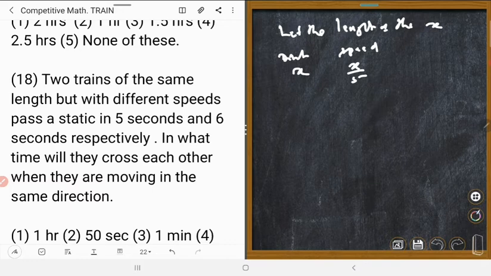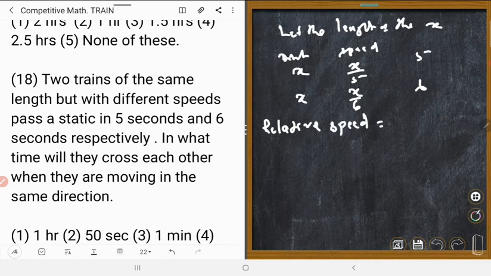Similarly, for the second train, the distance is x and the time is 6, so the speed is x by 6. Could you understand? Now relative speed.